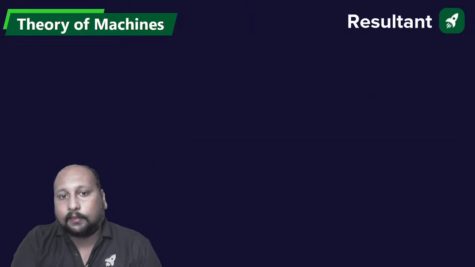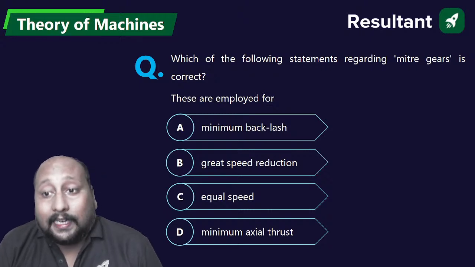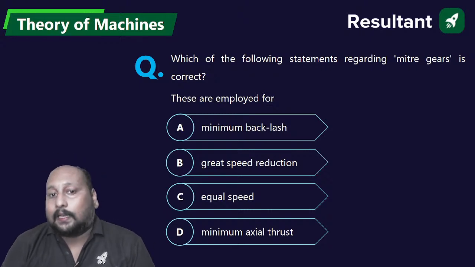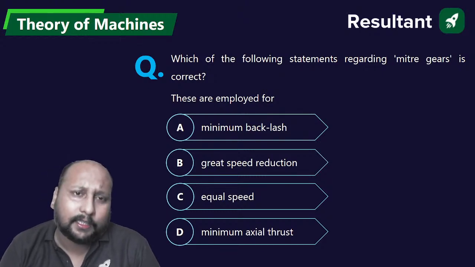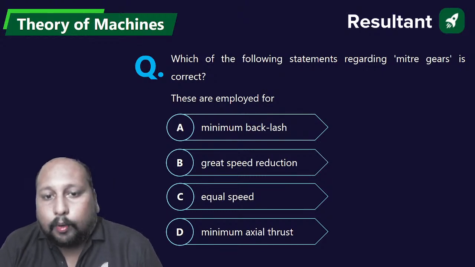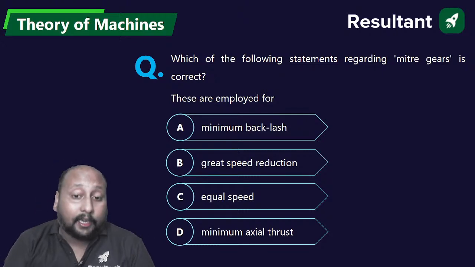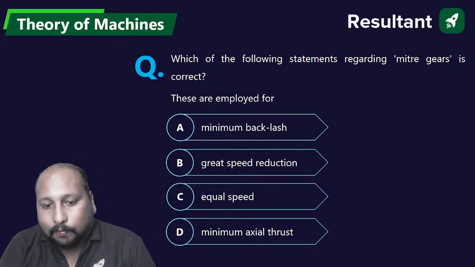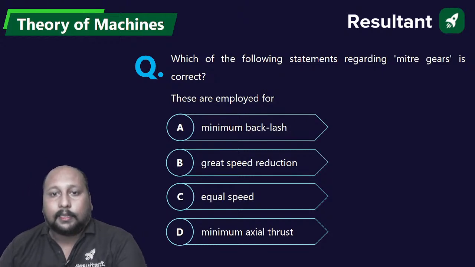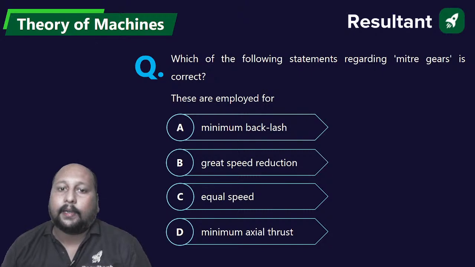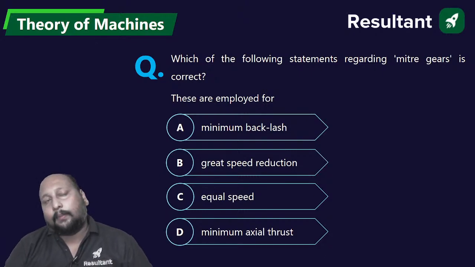Question 30. Which of the following statements regarding miter gear is correct? Remember miter gear. In bevel gears, we have studied the miter gear. These are employed for minimum backlash, great speed reduction, equal speed or minimal axial thrust. Why are we providing miter gears?